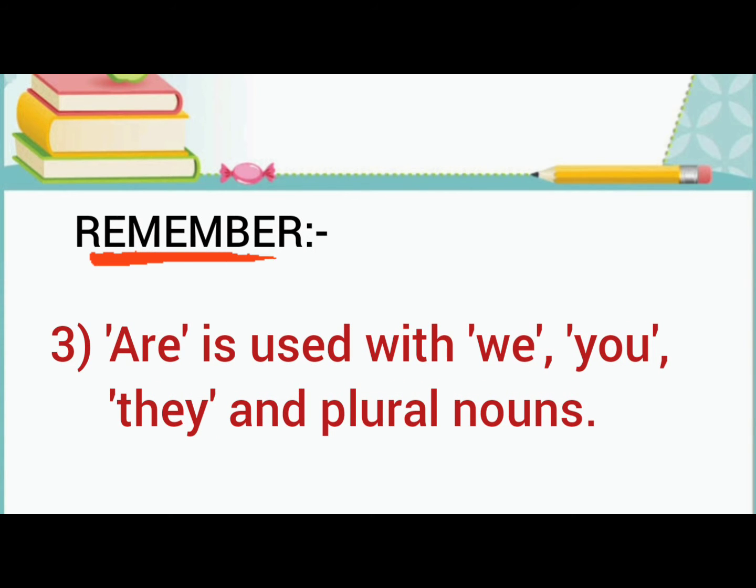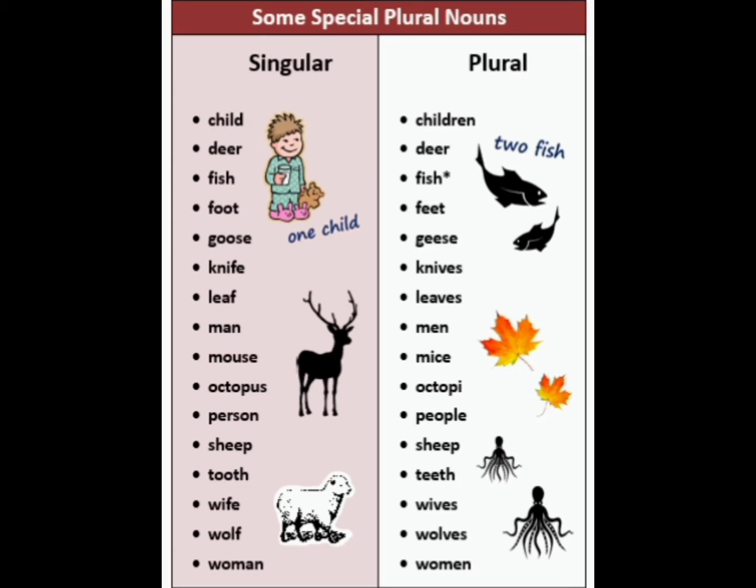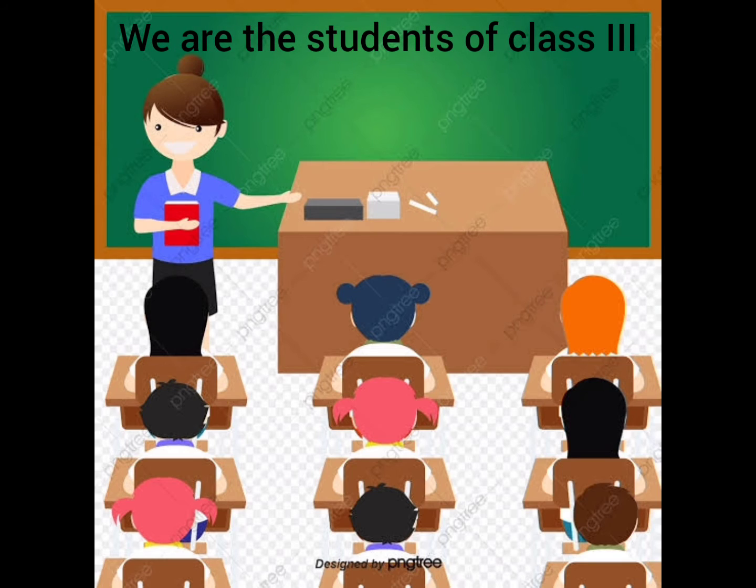Now third point, are is used with we, you, they and plural nouns. So what is a plural noun? When we add an s to a singular noun, it becomes a plural noun. For example, we are the students of class 3. Here are is the verb because we is used in the sentence.